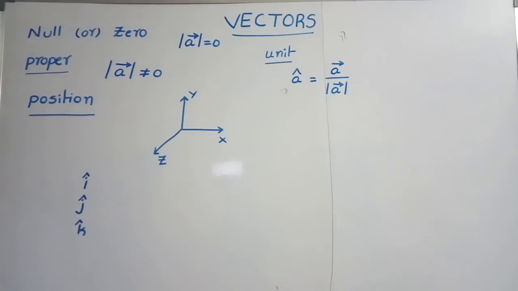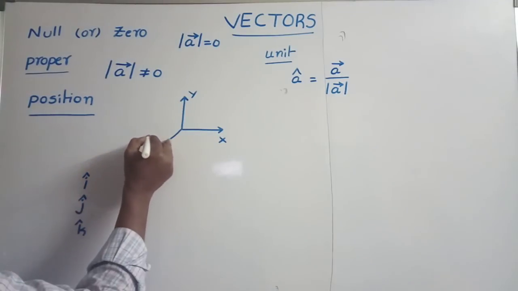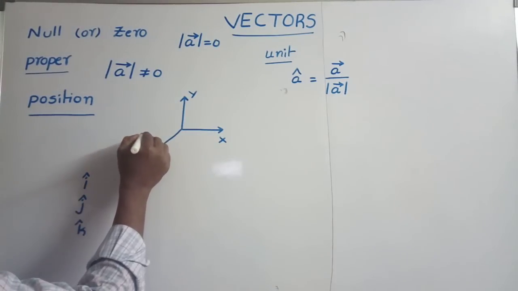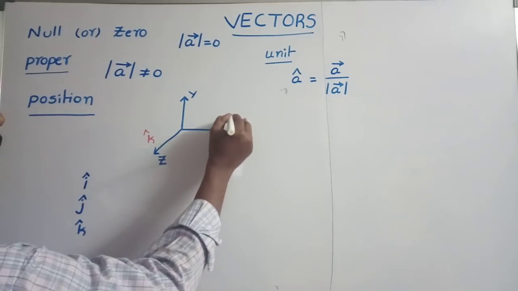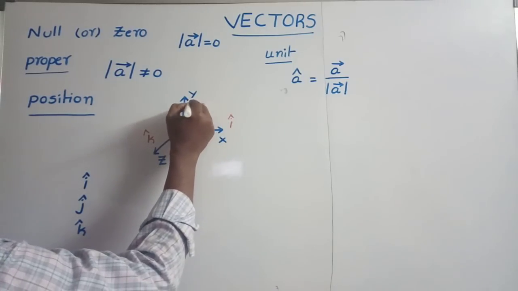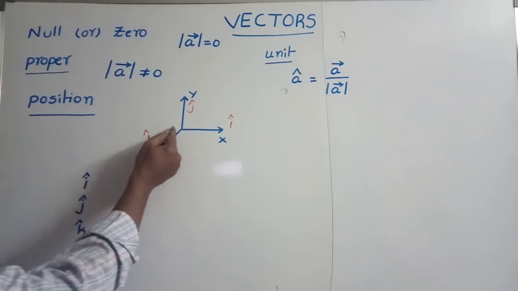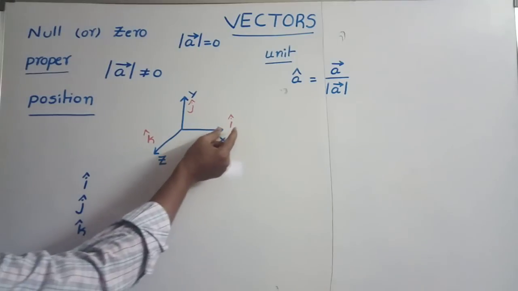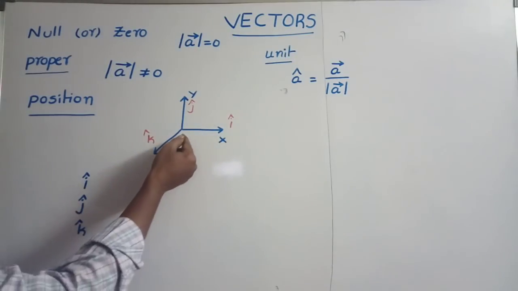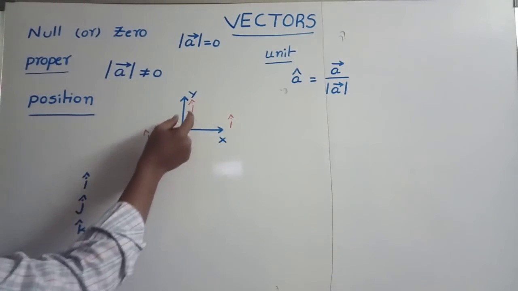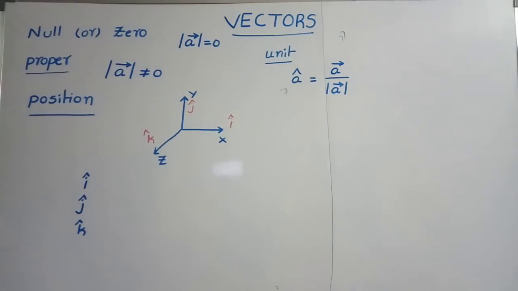i cap is the unit vector along the x-axis, j cap is the unit vector along the y-axis, and k cap is the unit vector along the z-axis. Suppose the particle is on the negative x-axis, then we can take minus i cap. If the particle is on the negative y-axis, minus j cap. On the negative z-axis, we can use minus k cap. These are the unit vectors.